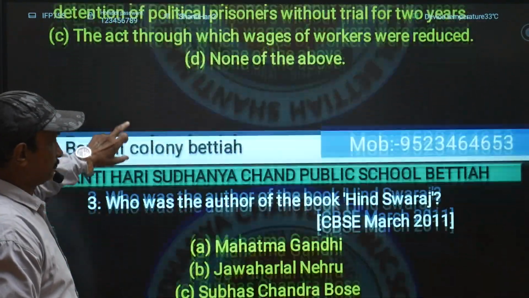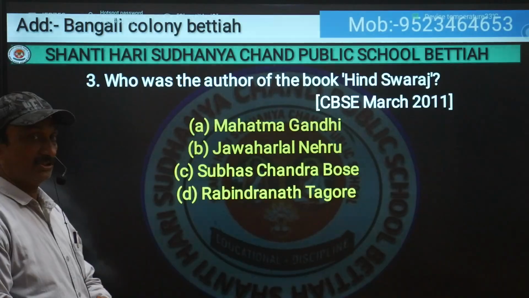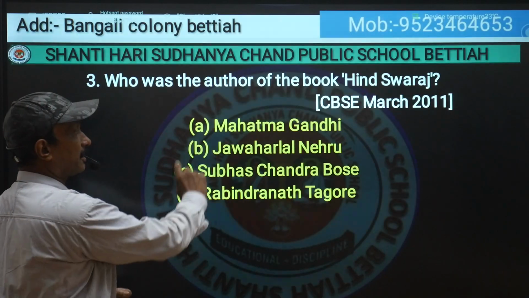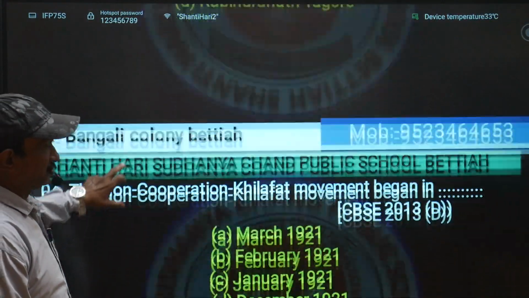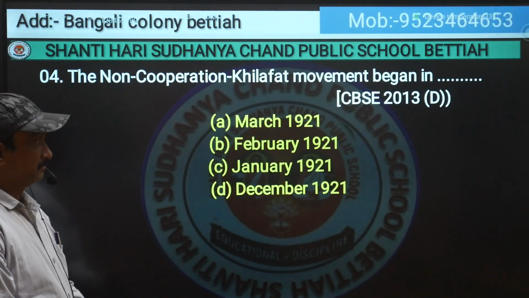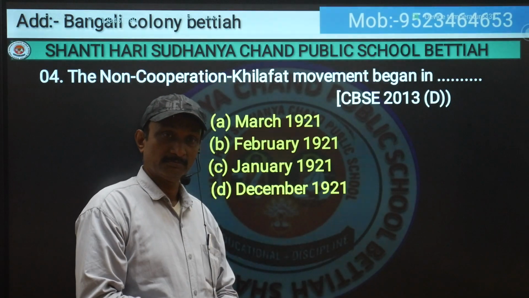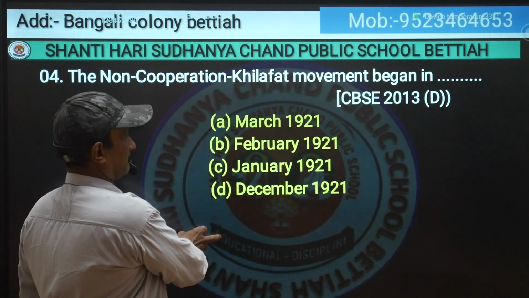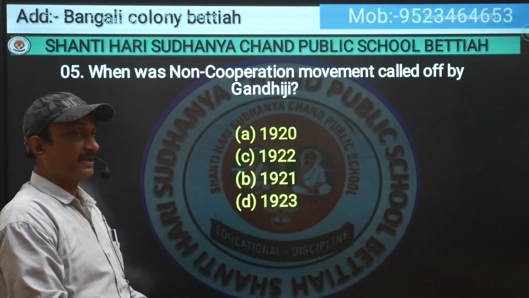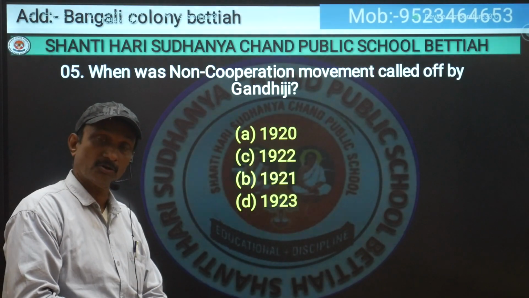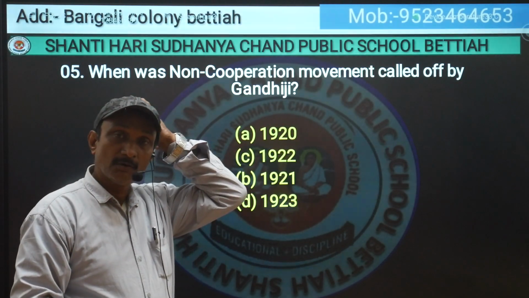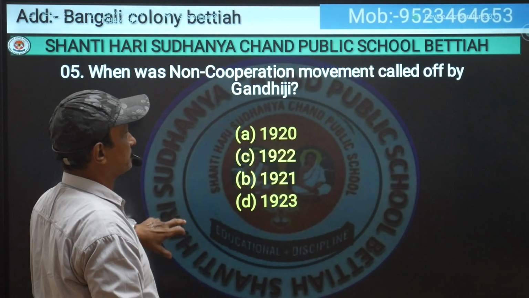Now the third one is, who was the author of the book Hind Swaraj? The author of the book Hind Swaraj was Mahatma Gandhi. Now the fourth one is, the Non-Cooperation Movement and Khilafat movement began in January 1921. Next objective is, when was the Non-Cooperation Movement called off by Gandhiji? In the year 1922, it was called off by Gandhiji.